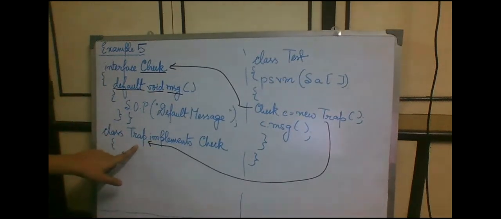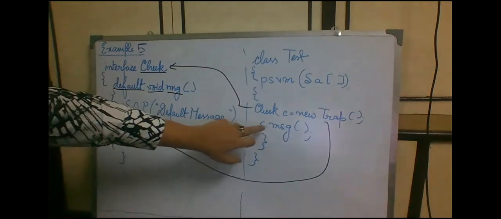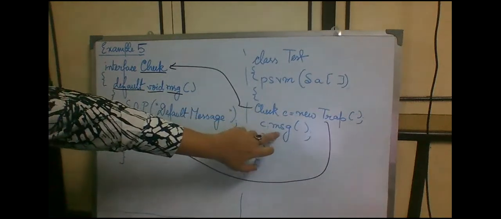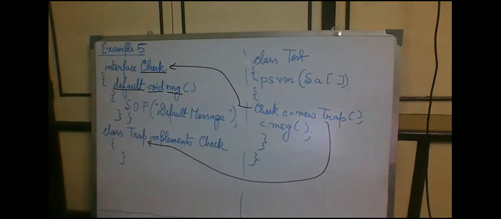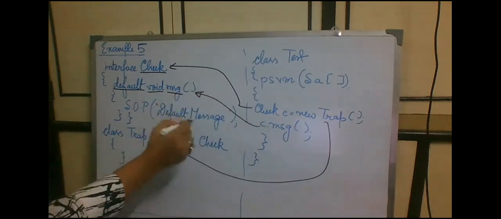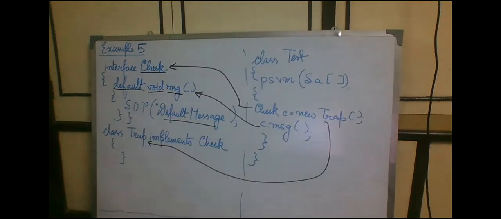We have to use the class which is implementing that particular interface. Next, we use this object C and call the method MSG, this default method MSG. So for this line of code, we are supposed to get default message as our output. In the code, we will see how this works.